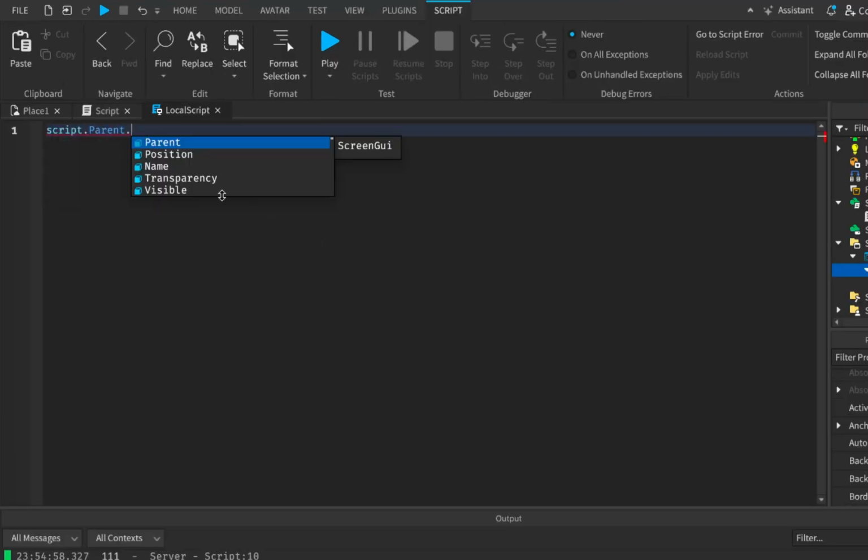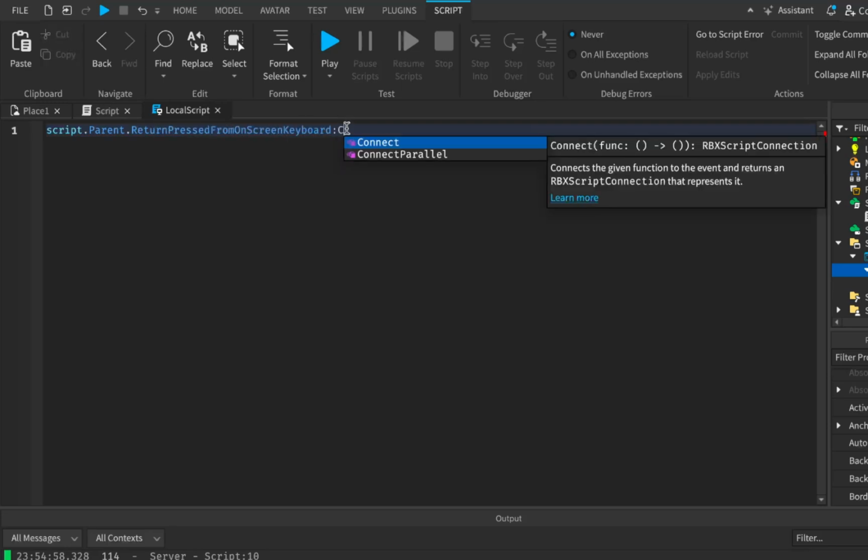Script.Parent, and then how do we know when the player pressed enter with the text box? I really wonder if this function does what I want, because what I want is something like "return pressed from on-screen keyboard." I'm not too sure. Do you think this function does that? We'll just wait and see, I guess.